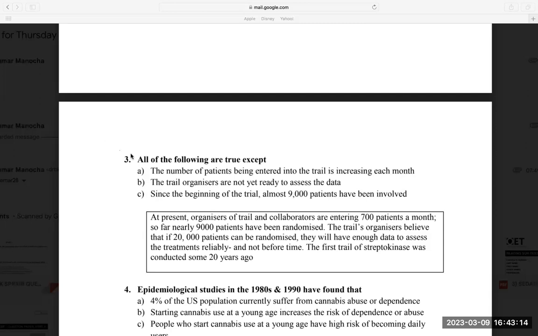All of the following are true except. So the basic thing is that I have to find an option which is false, because all of the following are true except means only one statement is false, so I have to find a statement which is false.